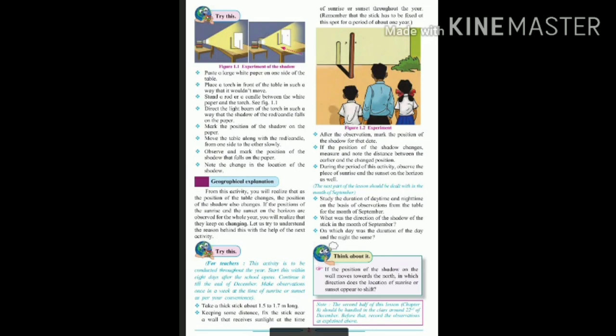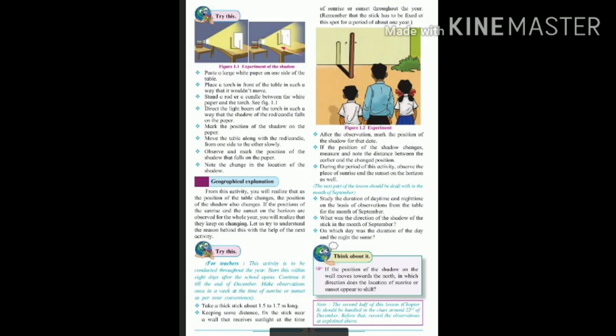After the observation, mark the positions of the shadow for that day. You have to mark the position of the shadow, and when you move the table, you will see changes in your shadow. If the position of the shadow changes, measure and note the distance between the earlier and the changed position.